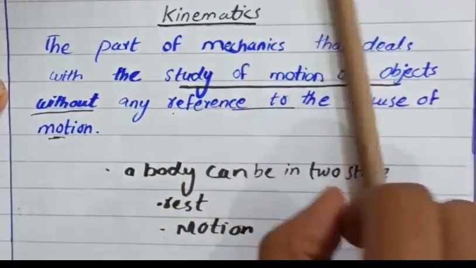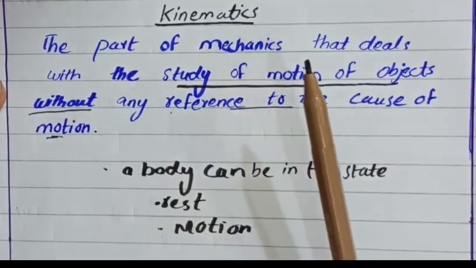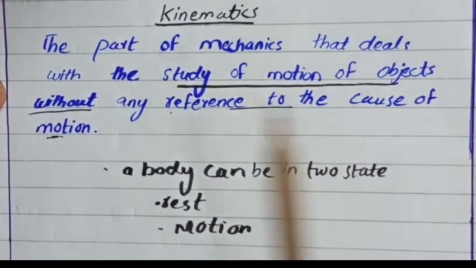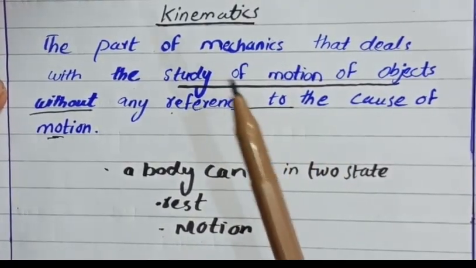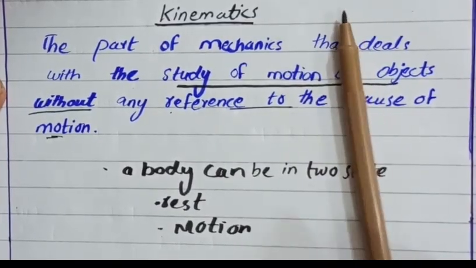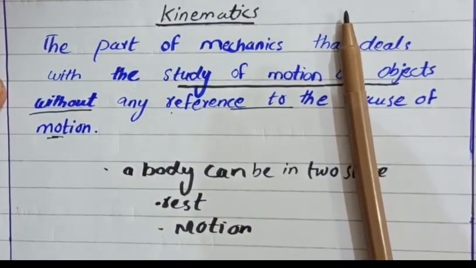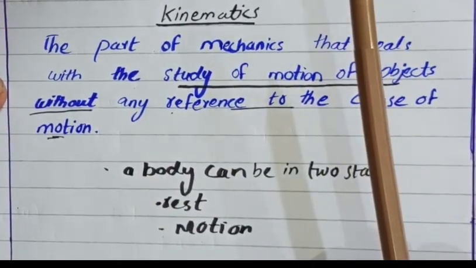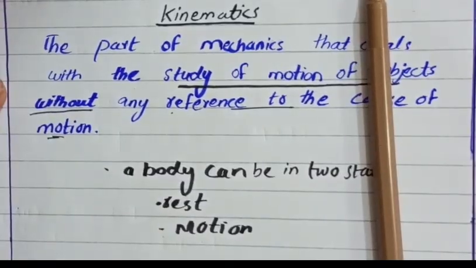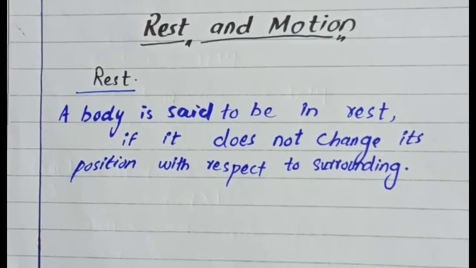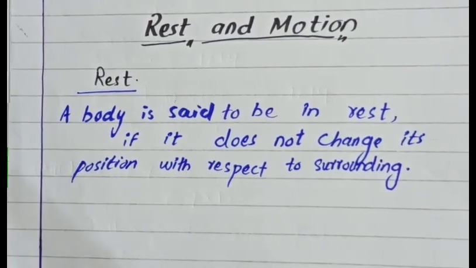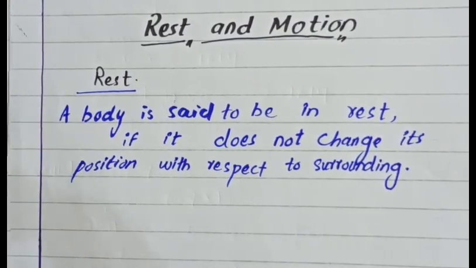So in kinematics, we will study the motion of objects without reference to the cause of the motion. I will not study why it is moving, due to what it is moving. I will just study its motion. As I told you, an object or a body can be in a state of rest, or can be in the state of motion.